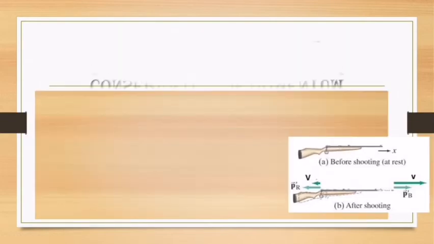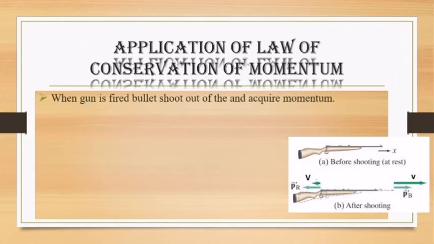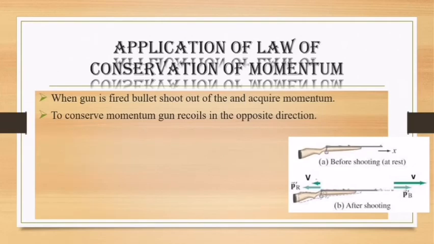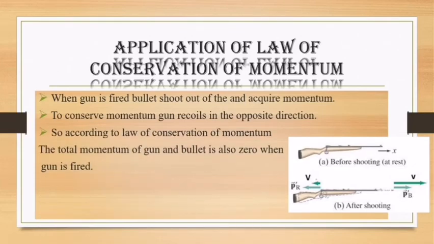Whenever the gun is fired, the bullet shoots out of the gun and acquires a speed, and due to the speed the bullet acquires a momentum. To conserve the momentum, the gun recoils in the opposite direction. So according to the law of conservation of momentum, the total momentum of the gun and bullet system is also 0 when the gun is fired.